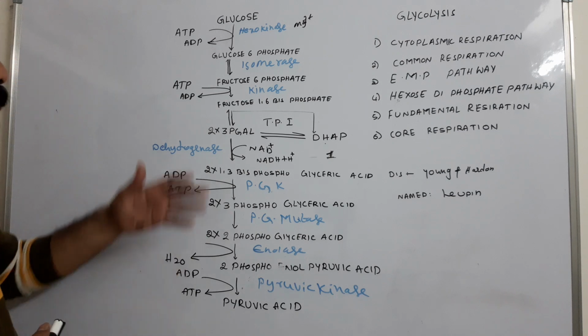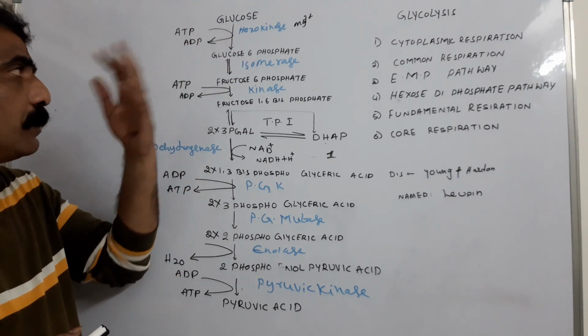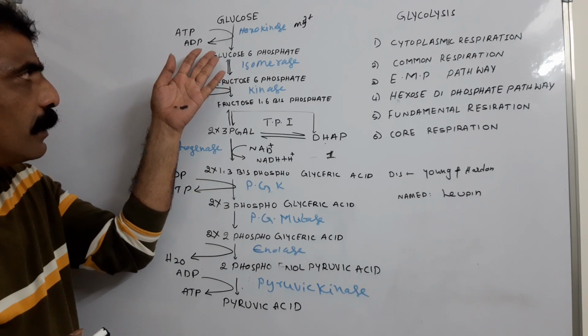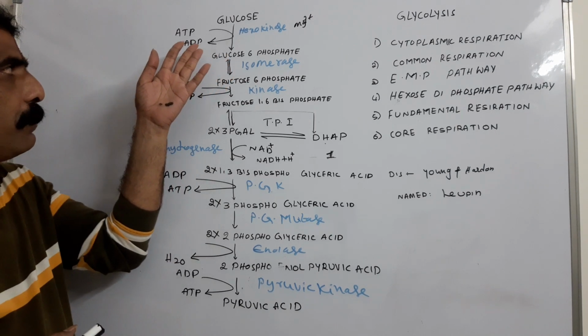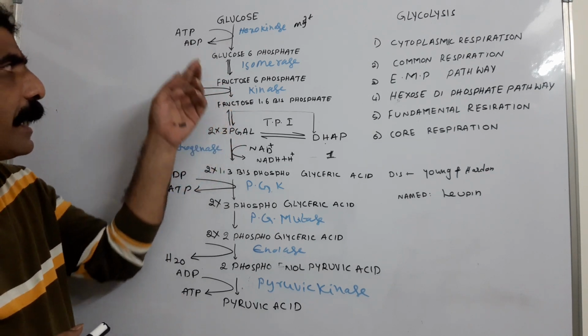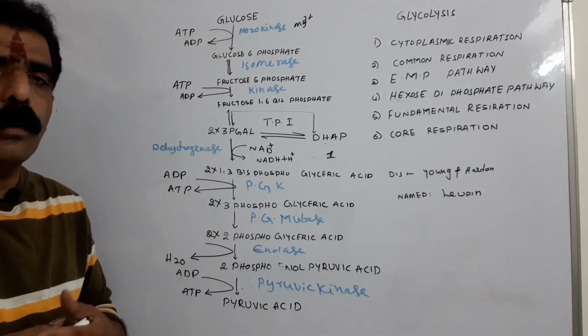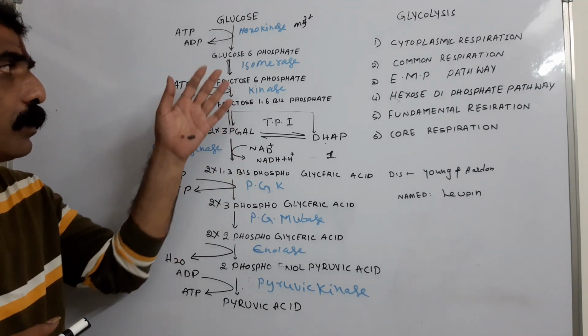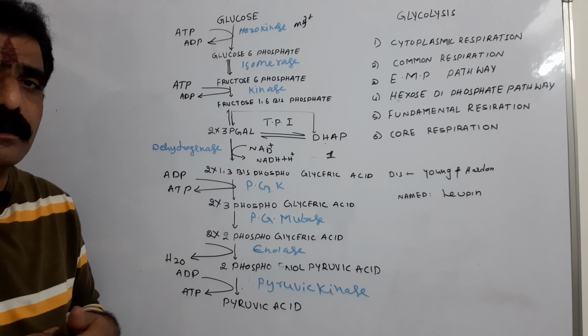Coming to the first reaction. This is nothing but phosphorylation, where ATP is being utilized. ATP is hydrolyzed to ADP and inorganic phosphate. The inorganic phosphate is added to the 6th carbon of the glucose, resulting in the formation of glucose 6-phosphate.